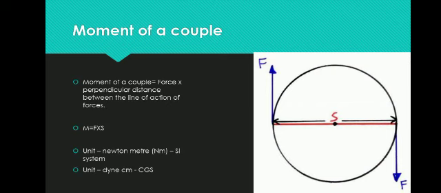That is Newton; instead, we are using dyne. Meter; instead, we are using centimeter. That's all. CGS means centimeter, gram, and second. That is the system we follow in dyne-centimeter.